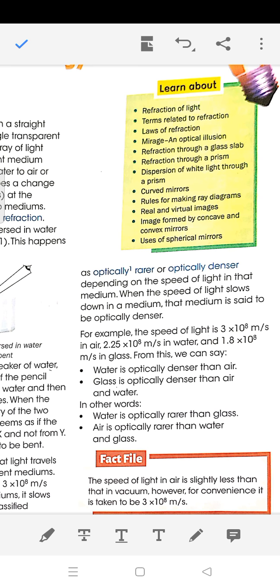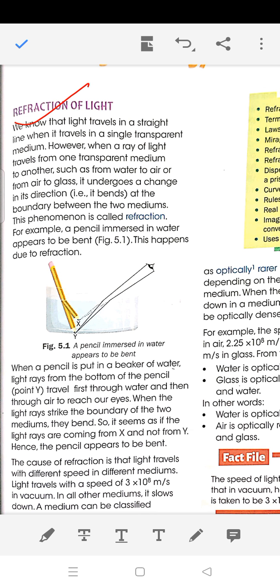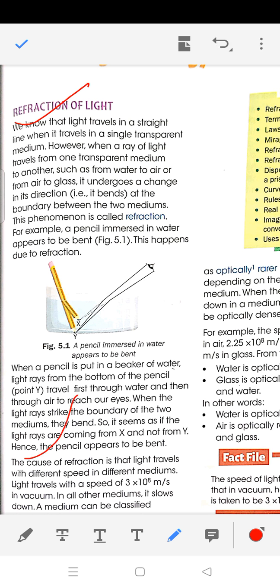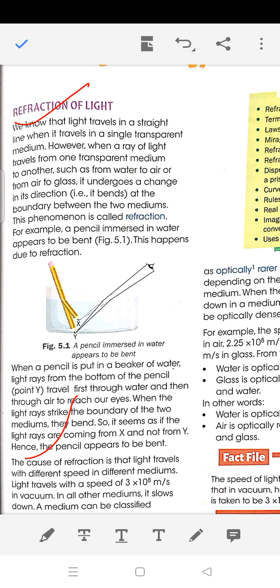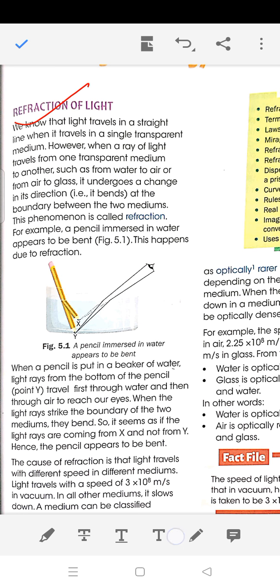Now, why does bending happen? Why is this refraction taking place? What is the cause of refraction? The cause of refraction is actually that the speed of light is different in different media. We all know that light is the fastest thing in the universe.